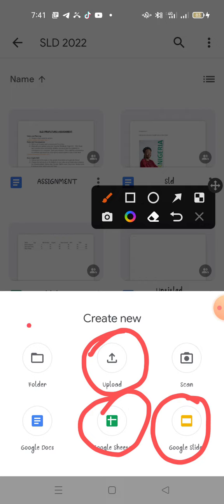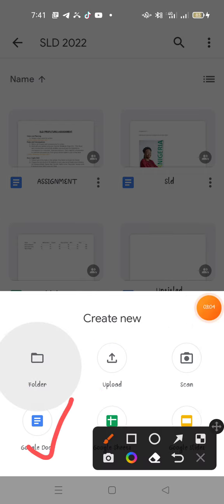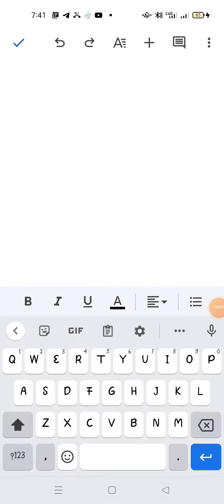Or you want to create a new folder, but I don't think there is need for us creating a new folder inside this folder. We already have SLD 2022. So just come around to this Google Doc and tap it. So it will open a document. Immediately it opens this document,